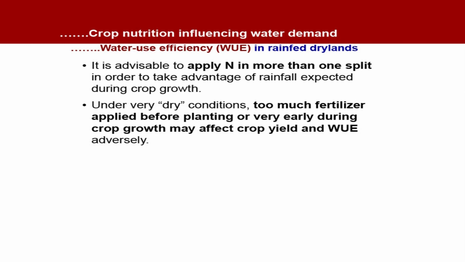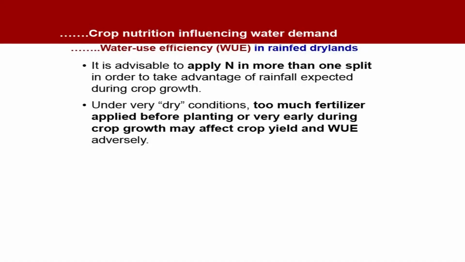And the anticipated rainfall should also be kept in mind while determining the optimum rates of fertilizer or nutrient application. It is advisable to apply nitrogen in more than one split in order to take advantage of rainfall expected during crop growth. These kinds of recommendations are really important in the case of rain-fed dryland, and these are also applicable for irrigated lands. When we have split application of nitrogen, it increases the use efficiency of nitrogen. Under very dry conditions, too much fertilizer applied before planting or very early during crop growth may affect crop yield and water use efficiency adversely.